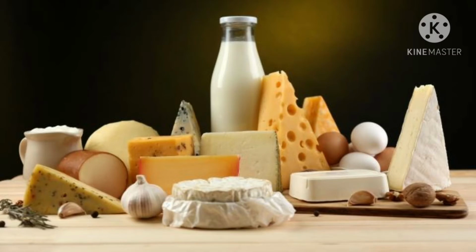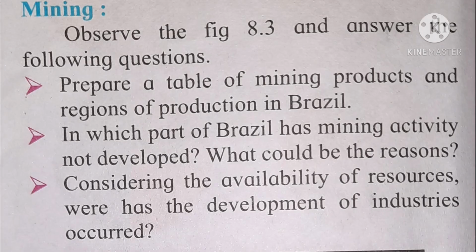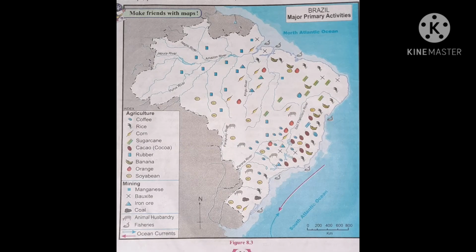Let us move forward to the next primary activity, that is mining. Observe figure 8.3 and answer the following questions. Okay, let us come to the first one. What you have to do? You have to observe the map and answer the following questions. Let us come to the first question. Prepare a table of mining products and regions of production in Brazil.